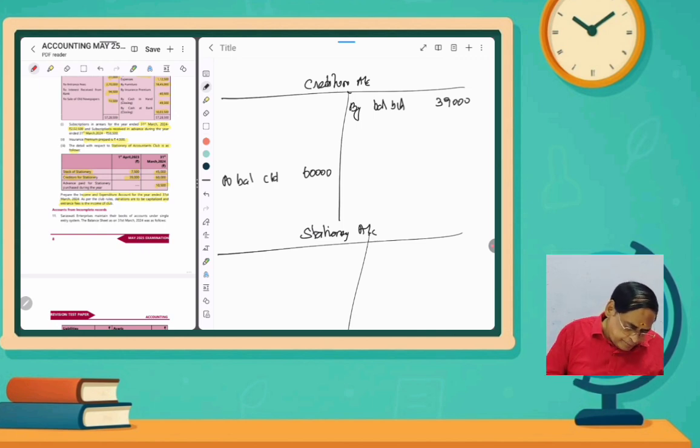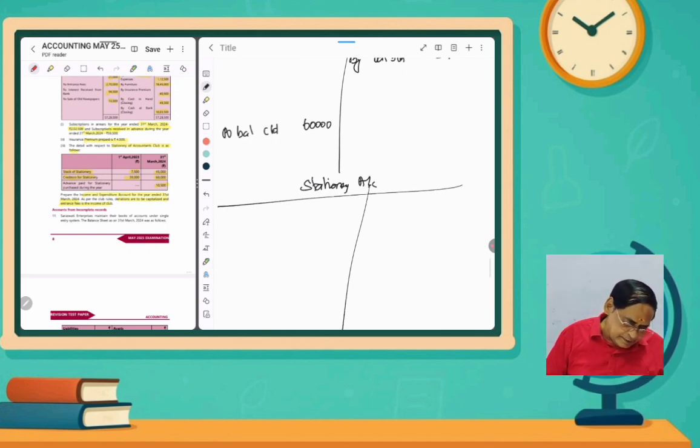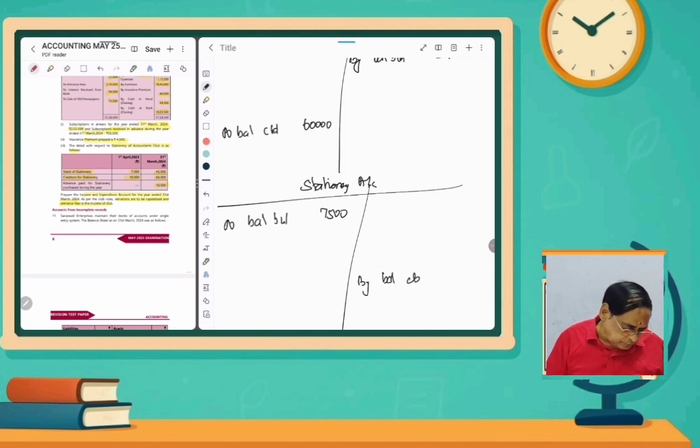And then one more thing, stock of stationery. That is also given as opening balance. It is an asset, so you have to write the opening balance on the debit side. To balance b/d, how much? 7,500 rupees. And then by balance c/d, 45,000 rupees.